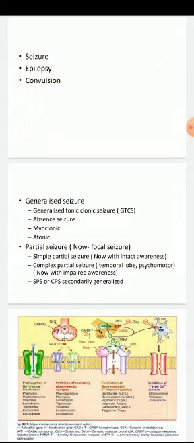Okay. Generalized seizure, most common variety is generalized tonic-clonic seizure. When we take a picture of seizure or epilepsy in our mind, this is the case of generalized tonic-clonic seizure. The video I have shared in WhatsApp group already. Absence seizure is seen in pediatric age group. It can be seen many times in a day. Generalized seizure may be of myoclonic and atonic seizure type.